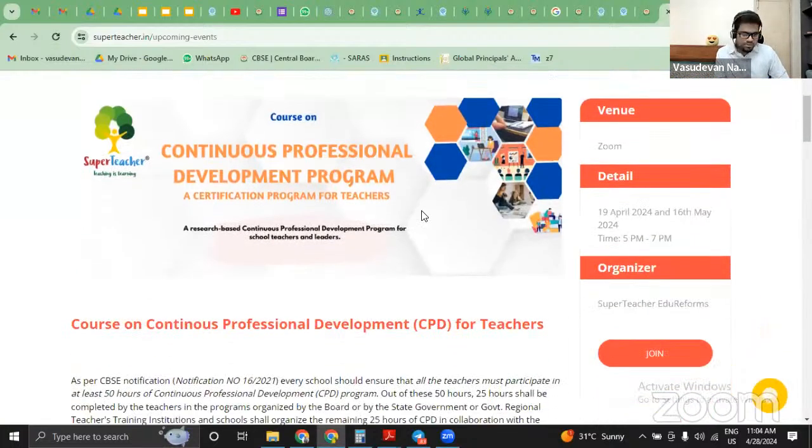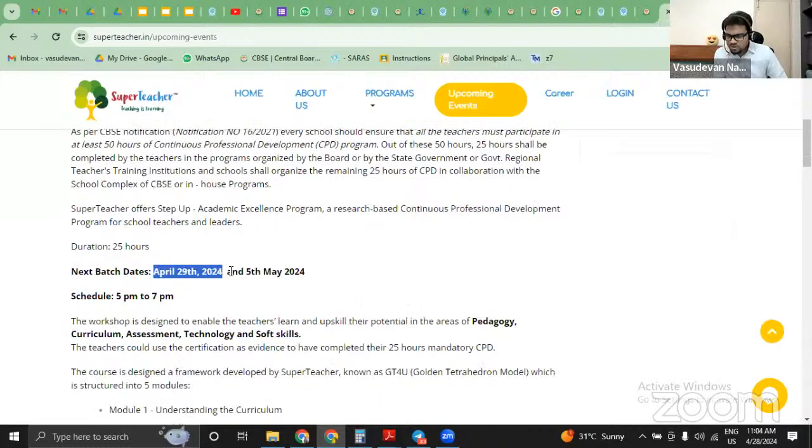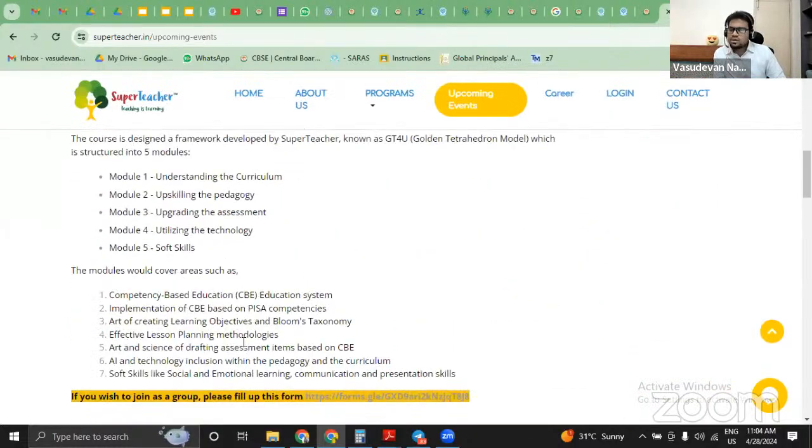The CPD program that's starting on 29th April. It says 19th April, I think there is a mistake over here. This should be 29th April. I'm really sorry about it. It's mentioned properly over here, April 29th to 5th May. Swati, please check this, there is a correction required.